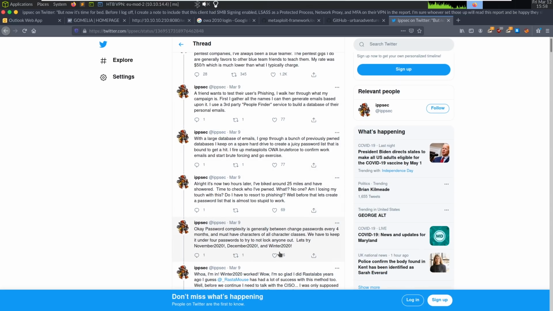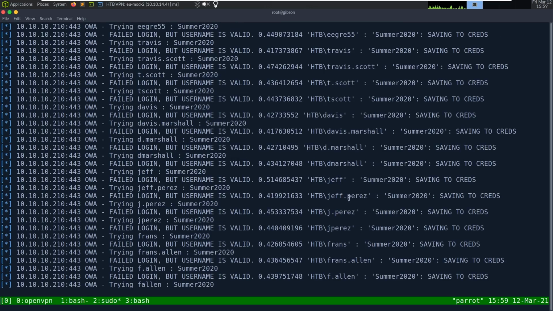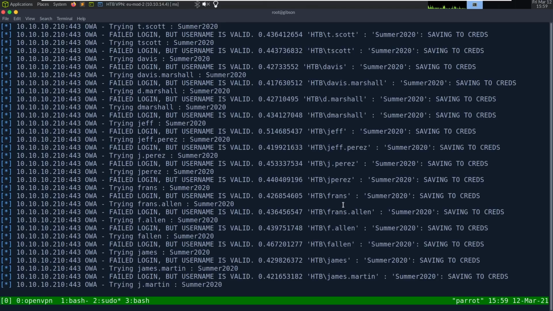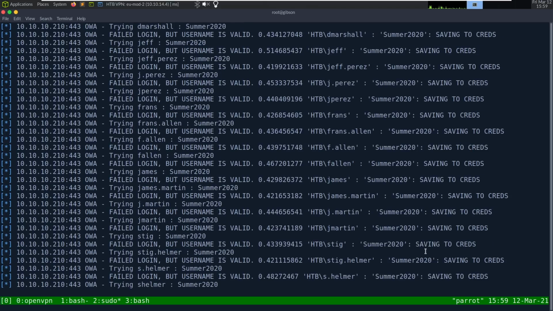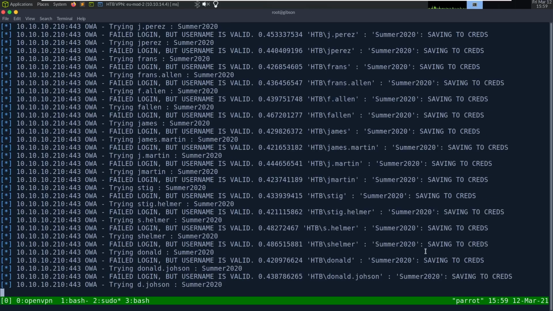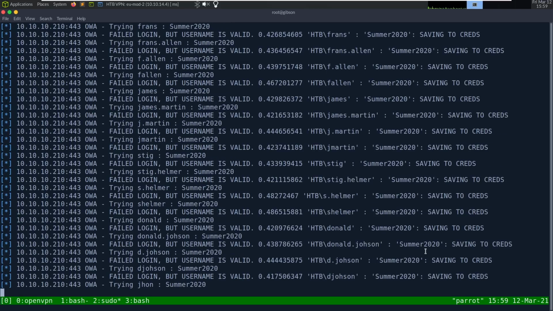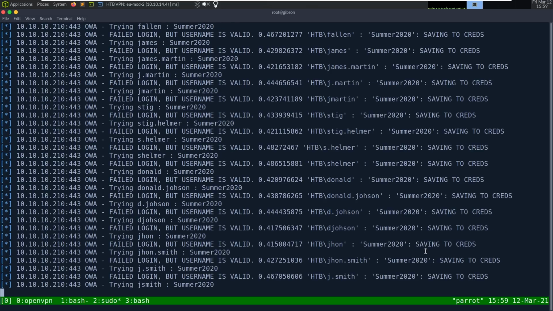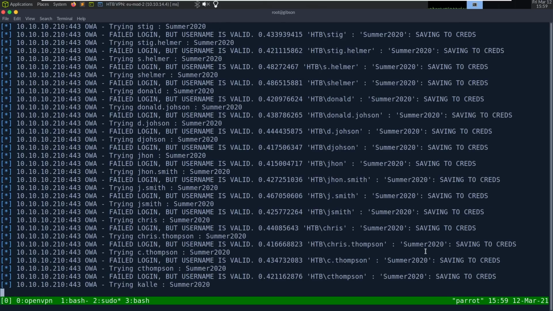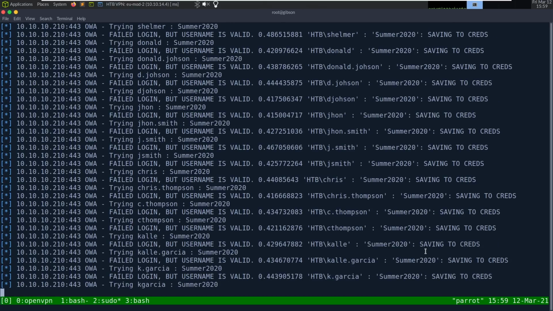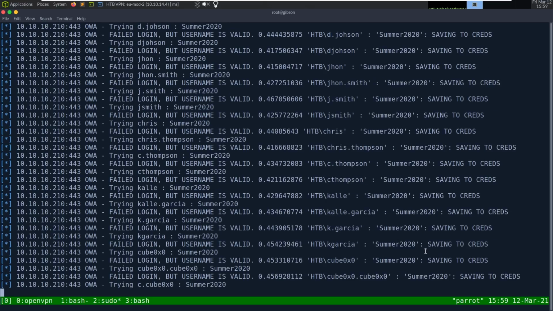And here I am trying essentially the same thing. I add an exclamation point because of a password complexity policy normally requiring a symbol. But on this box, when I did it, it did not have a symbol at the end. So always try season and then year, and you'll be surprised how often it works. If you do season, year, and season, year, exclamation point, it's really not that many passwords to try brute forcing with, considering accounts will generally lock out after at minimum 4 attempts.